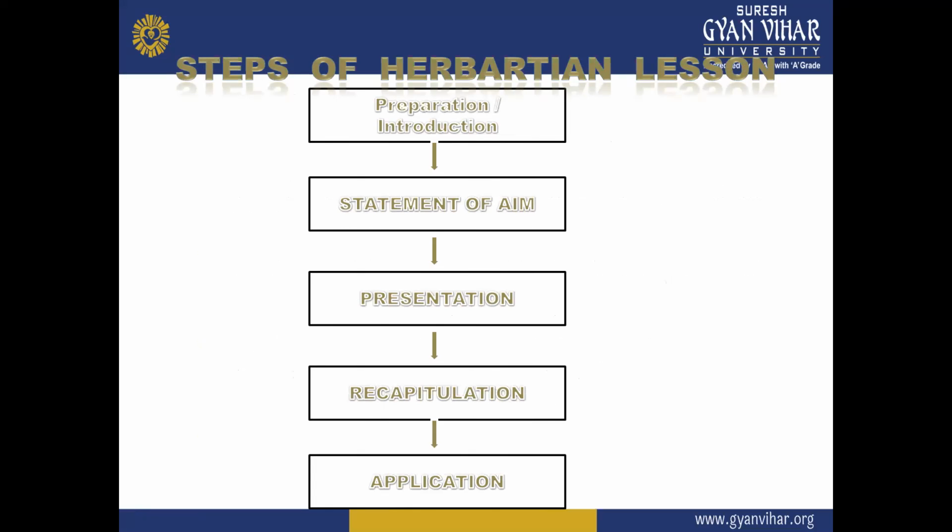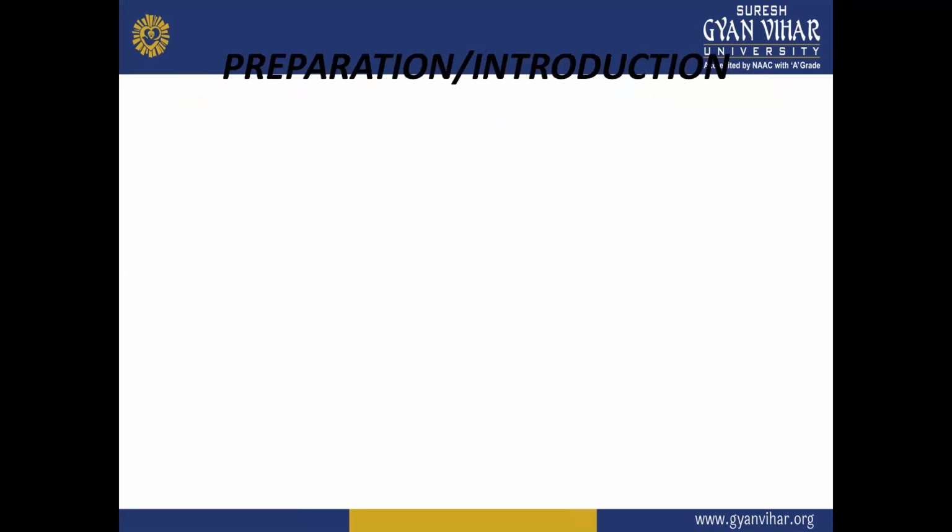Then secondly, he gave statement of aim, and then presentation, recapitulation, and then application. So these are the 5 steps which you must remember when you are studying the Herbartian lesson plan form. Students, step by step you must include this in your learning memories. So let's learn one by one.